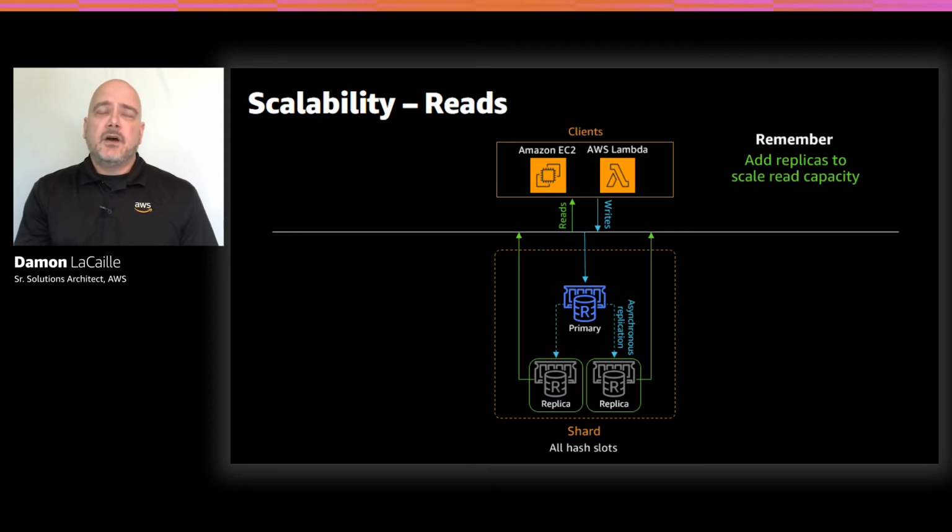So what you see here can be thought of as a cluster mode disabled cluster, where you only ever have a single primary with its own replicas, but it can also be viewed as a cluster mode enabled cluster with just a single shard. But in this situation, we can add shards whenever we want, which is what we're going to talk about next.